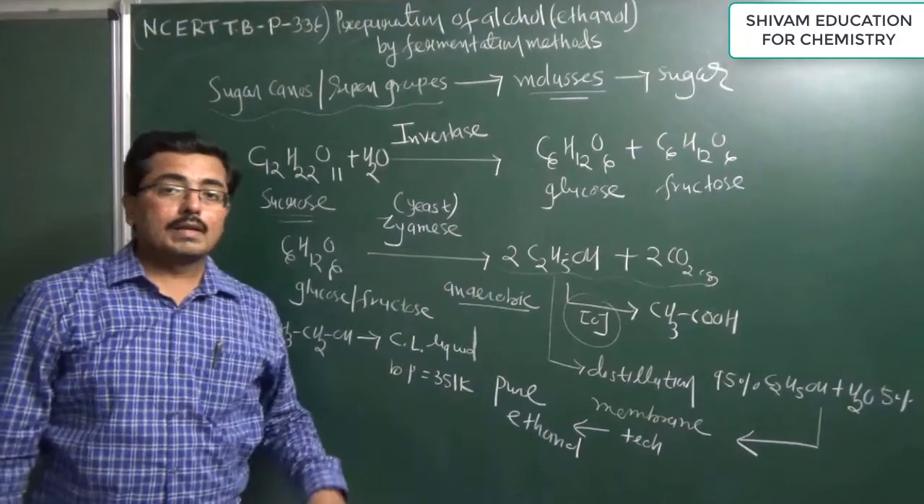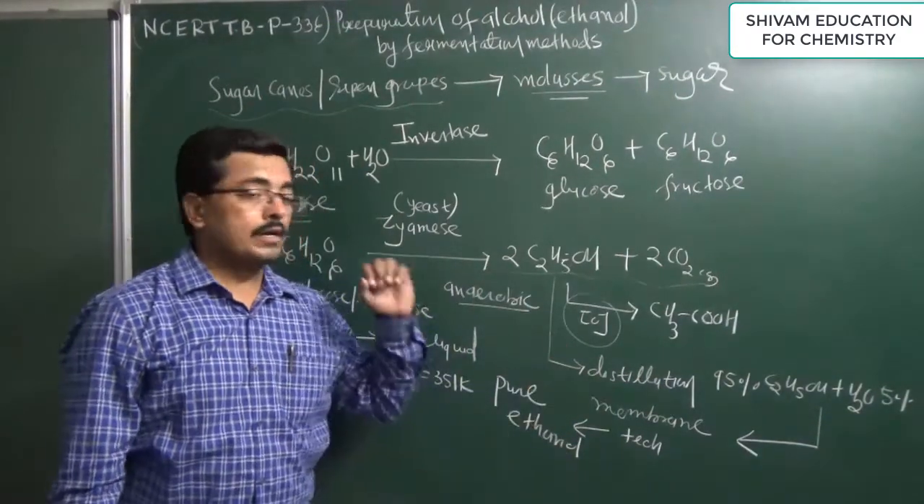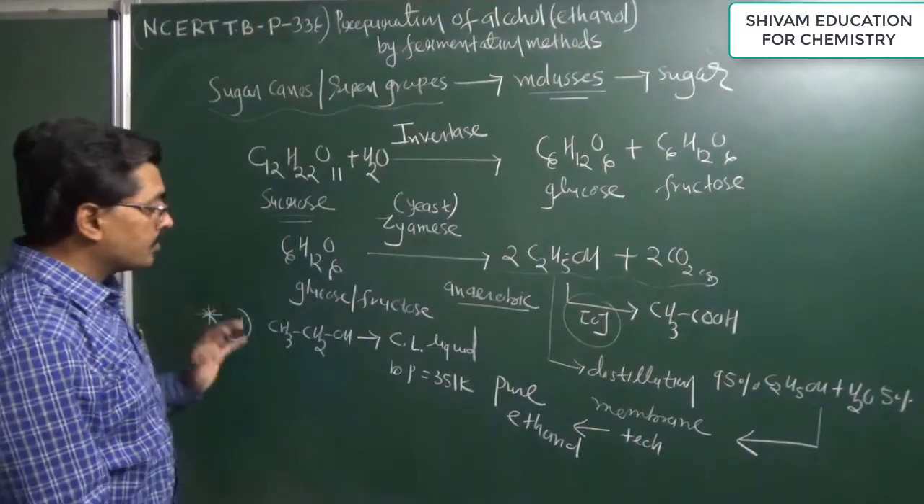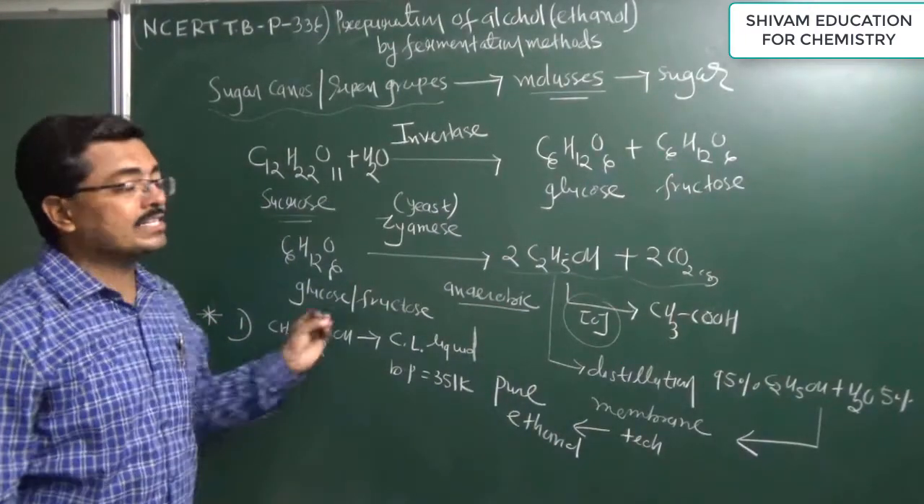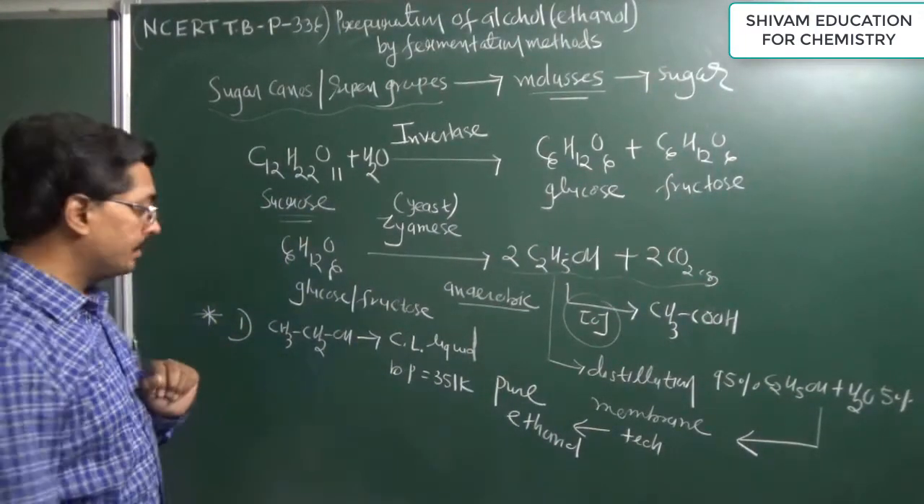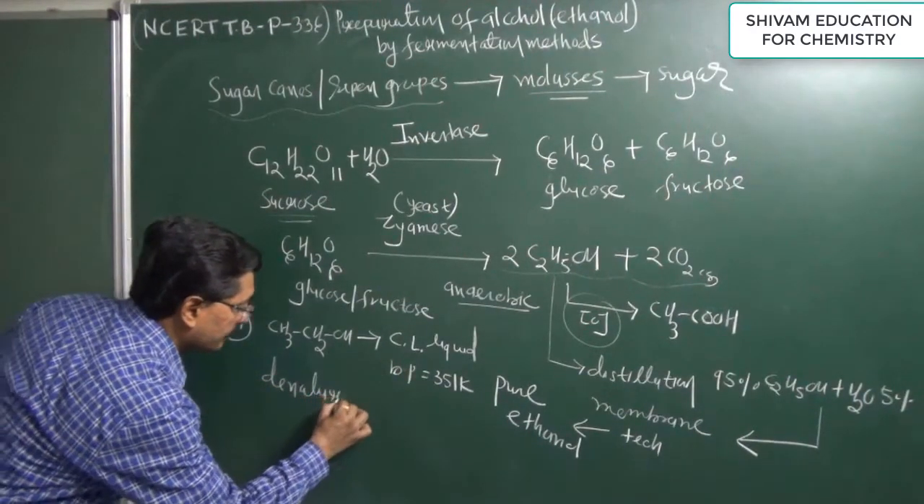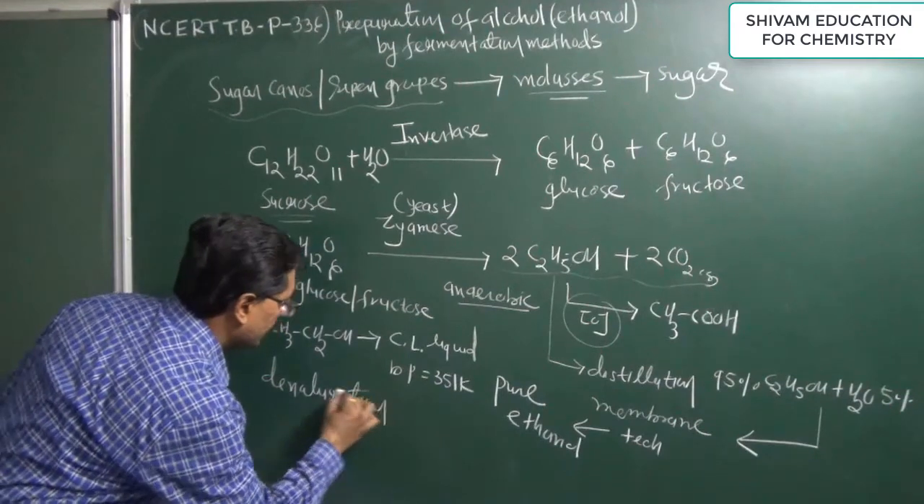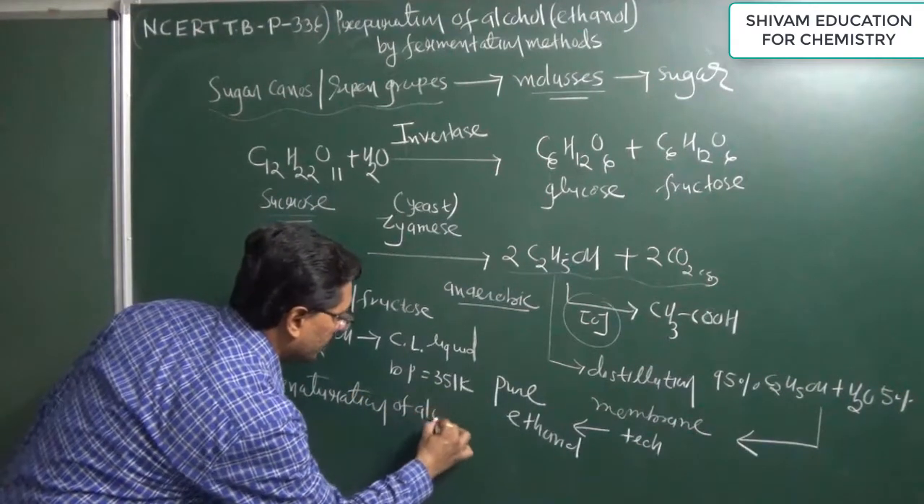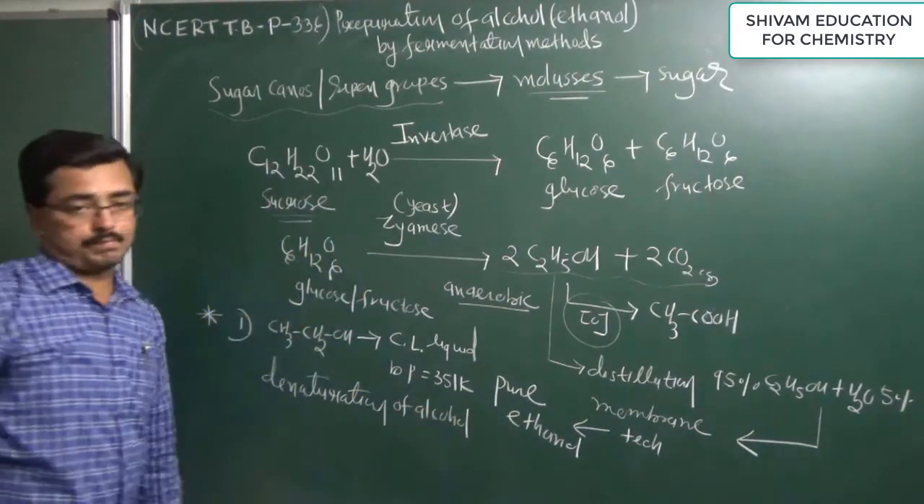Now ethanol can be used for drinking purposes. To avoid this, in the commercial production of ethanol, denaturation of alcohol is done. So what is the meaning of denaturation? Denaturation of alcohol is to make it unfit for drinking purposes.